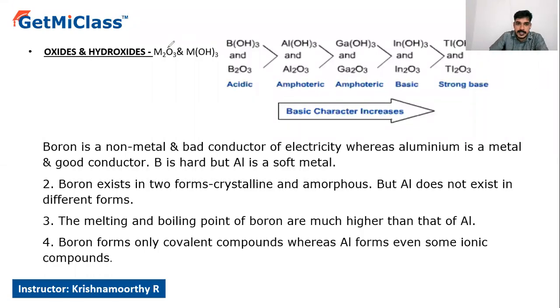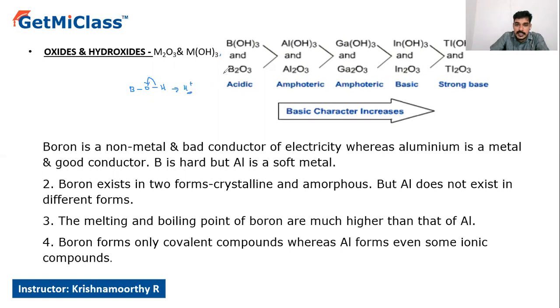Oxides and hydroxides. As I said, the boron or 13th group elements form oxides of the formula M2O3 and hydroxides of the formula M(OH)3. And if you look at its acidic character, B(OH)3 looks like a basic compound, but it is not basic because of the presence of the boron-oxygen-hydrogen bond. Here the bond pair shifts towards oxygen and there is the liberation of H+, therefore it is acidic in nature.